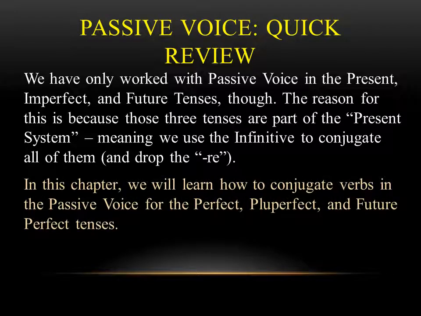In this chapter, you're going to learn that the next three tenses, perfect, pluperfect, and future perfect, are part of what we call the perfect system. And they all start the same way too, but it doesn't have anything to do with the infinitive.